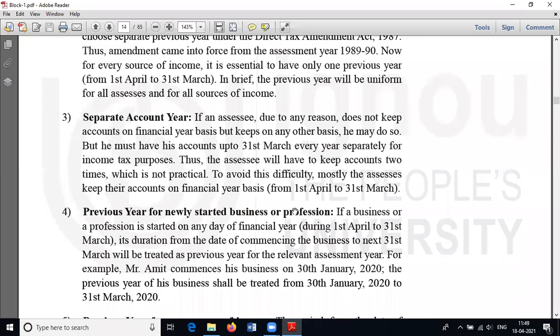During the assessment year, we finally calculate how much amount we have generated in the previous year, and we determine our gross total income. From the gross total income, we deduct some deductions. Then after that, we will get the total income. On the basis of total income, we have to pay tax, not on the basis of gross total income.